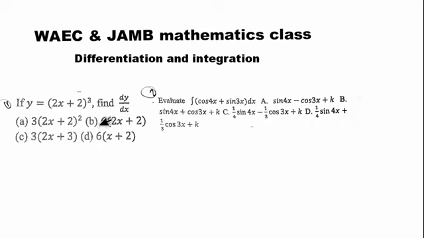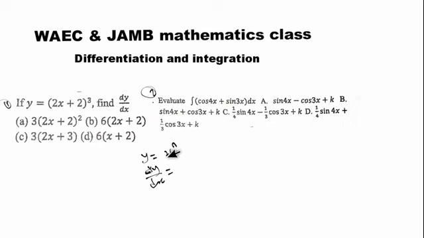In general form, whenever you are given a question in differentiation, you are trying to differentiate with respect to s. For example, when you have y equal to s to the power of n, and you are told to find dy/ds, this simply means you are differentiating y with respect to s.